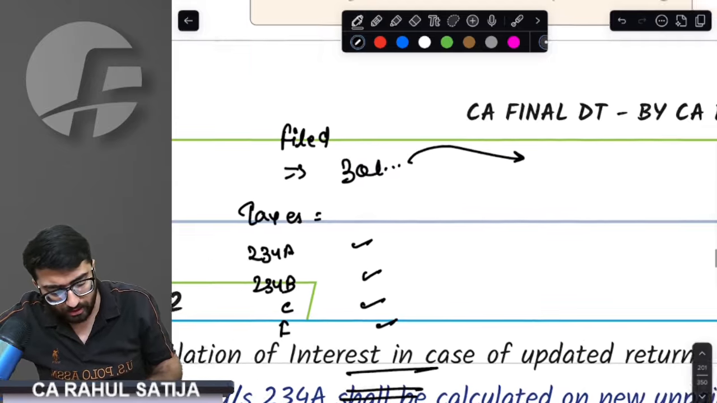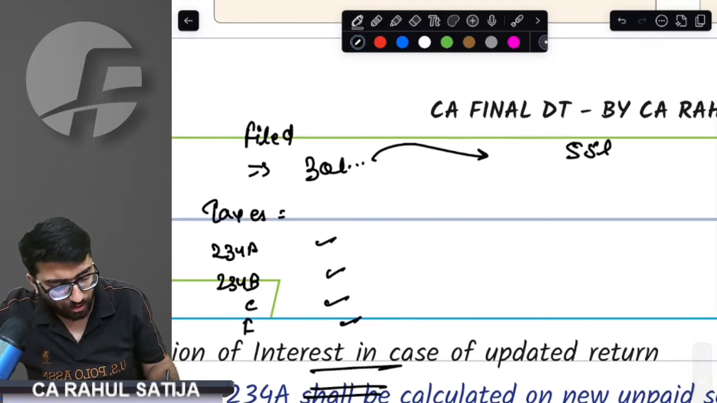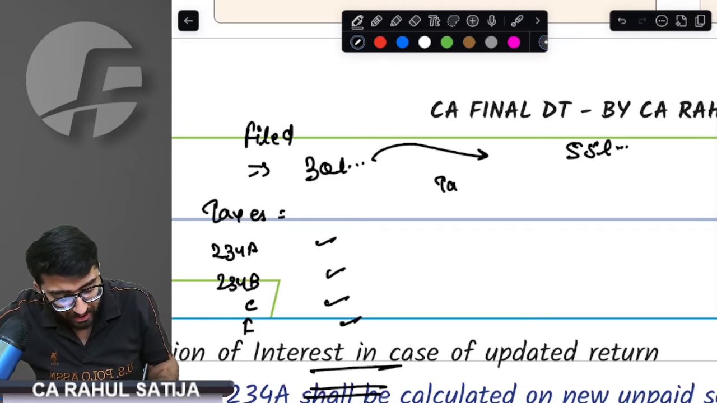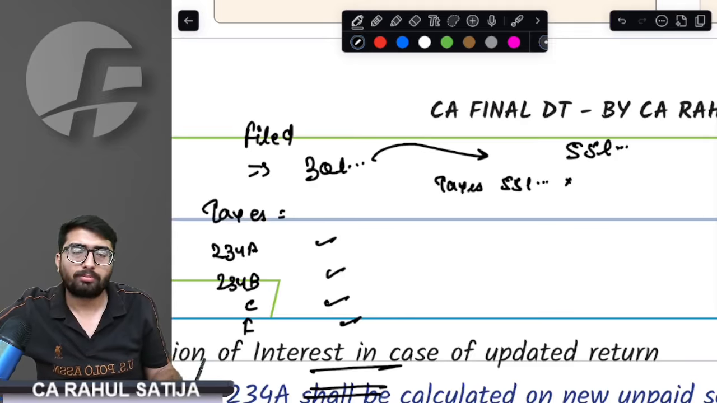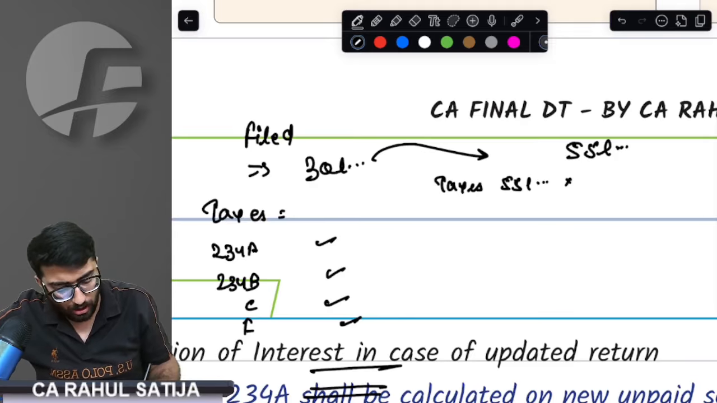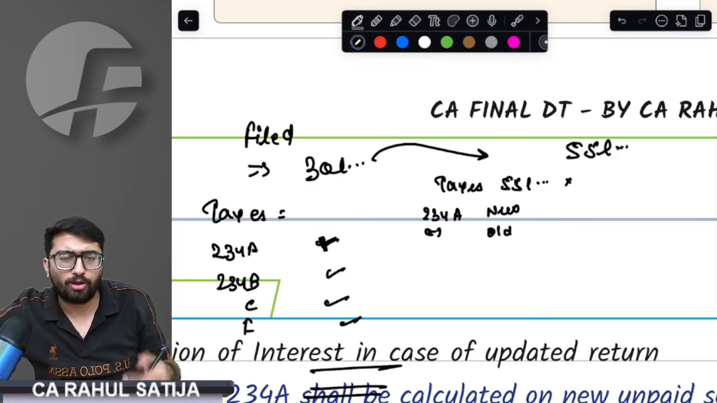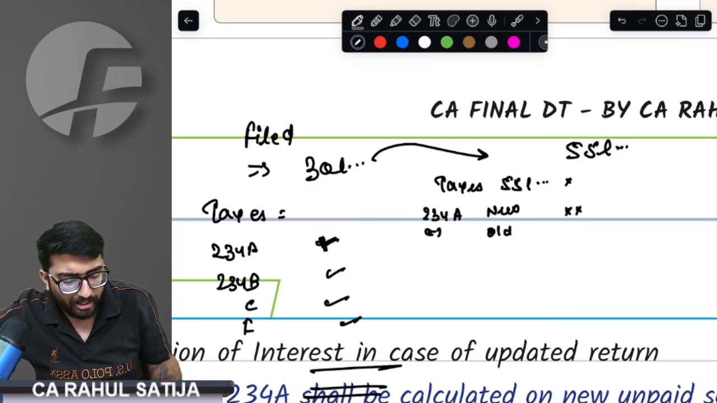Now we want to increase this income to say 55 lakh. How will the calculation take place? Understand. Whatever the taxes are, they will be arrived on 55 lakh. For 234A interest, new interest minus the already paid old interest. You have to get a deduction because you have already paid some interest. The balance will be required to be paid.